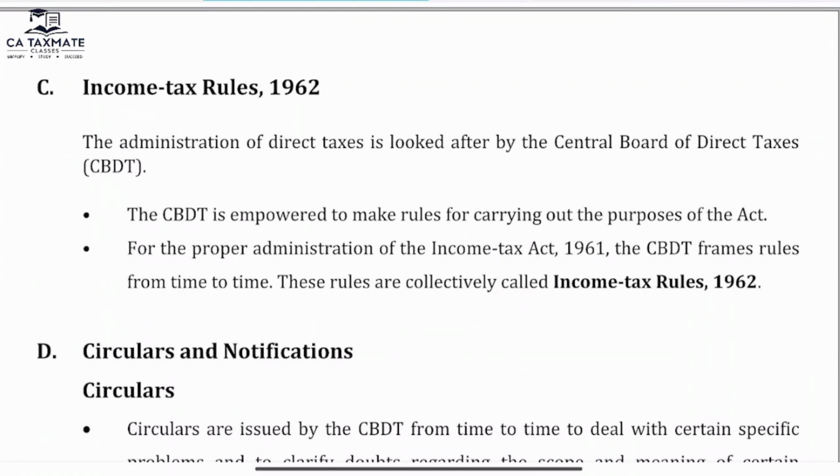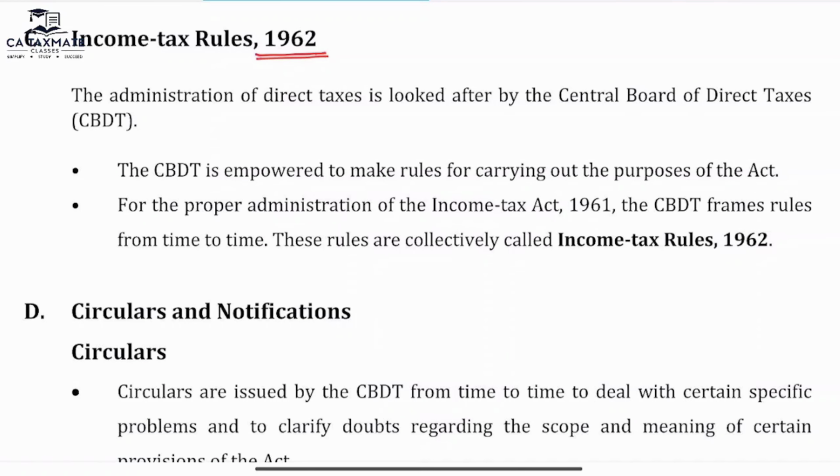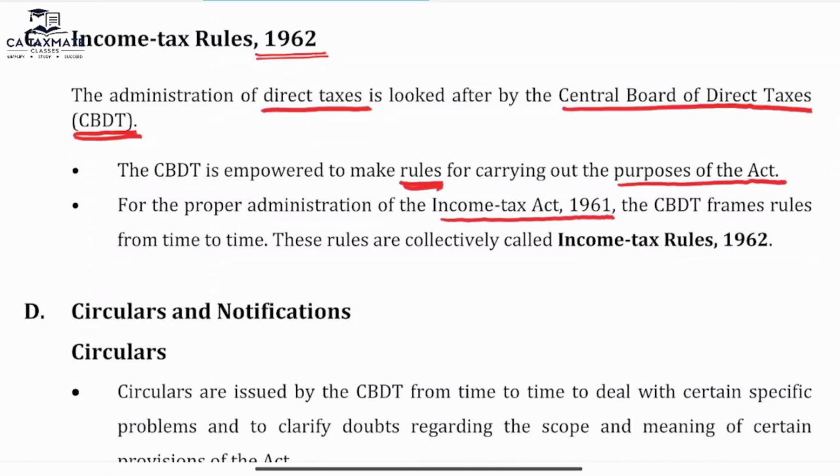What are the Income Tax Rules 1962? The administration of the direct taxes is looked after by the Central Board of Direct Taxes, commonly known as CBDT. CBDT is empowered to make rules for carrying out the purpose of the act. For proper administration of the Income Tax Act 1961, the CBDT frames rules from time to time.